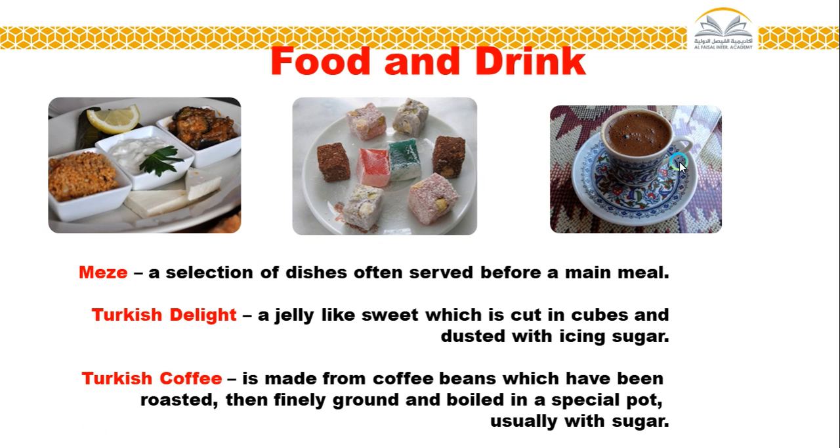Now here is the Turkish coffee. It's made from coffee beans which have been roasted, then finely ground and boiled in a special pot, usually with sugar. So it's different from the normal coffee. They have a special pot with which they make the Turkish coffee.